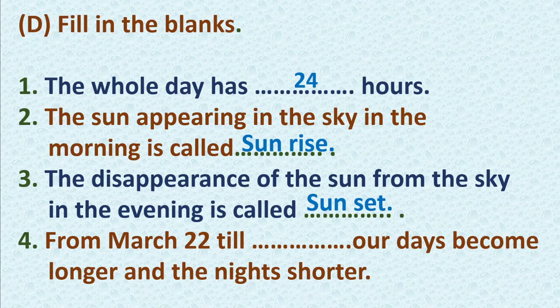Yes. Try to recall. From March 22nd till dash, our days become longer. Very good. June 21st. Nice. What happens here? The days become longer and nights shorter.